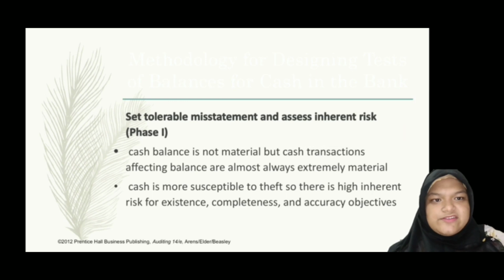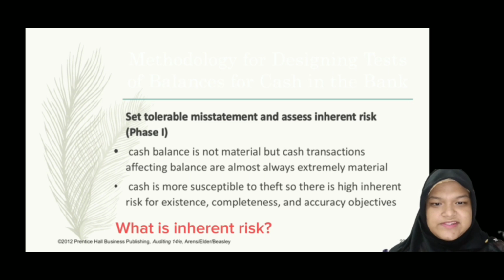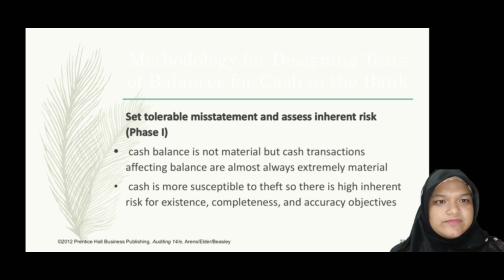Second is set tolerable misstatement and assess inherent risk for cash in bank. Given that cash is more vulnerable to theft than other assets, there is significant inherent risk for the objectives of existence, completeness, and accuracy. So what is inherent risk? Inherent risk is the risk that is created by a financial statement inaccuracy or omission that is caused by a reason other than a lack of internal control. Auditors will usually use inherent risk to assess the potential of substantial misrepresentation in a company's financial statement that is connected with a certain line item or audit area.